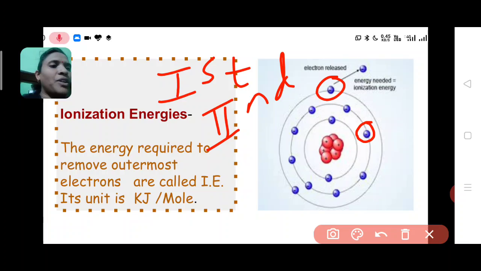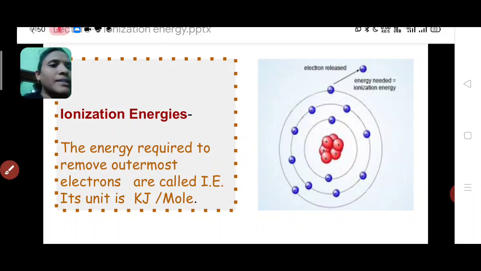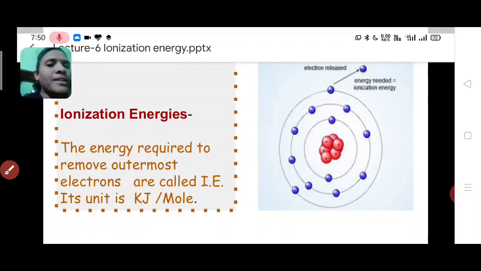In the same way, removing the third electron is the third ionization energy. So depending on which electron is removed, it is called first, second or third ionization energy.